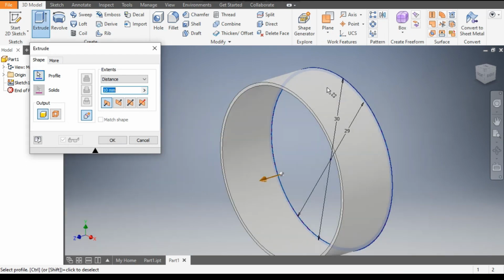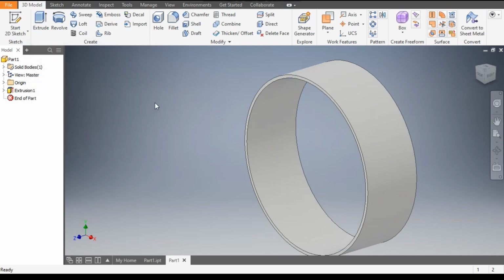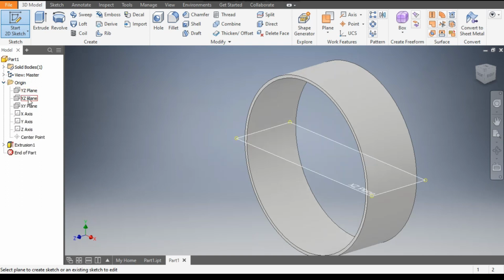Okay, we'll extrude it up to 10 mm and the extrude will be symmetric from this center point, 5 mm this side and 5 mm that side. And okay, now we want to make the cut profile. For that go to 2D sketch and open the origin, and from here we will select the exit plane.